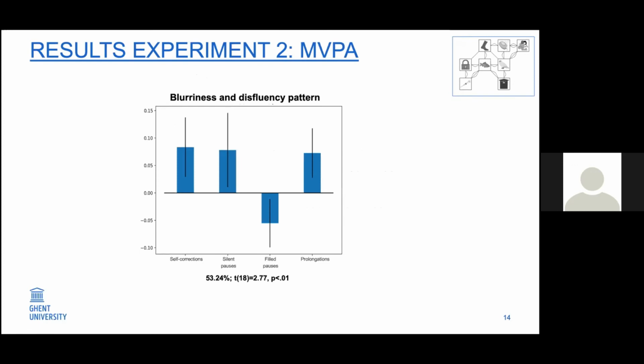Regarding the classification, it was above chance level, even though it was not really high. But no features were significant at the group level, and we can see these big error bars. So what does it mean? It means that within each participant, the classifier was able to learn and predict if she or he was able to name a blurred or control picture, but this pattern was not consistent from one participant to another. So there were no features that were stable at the group level.